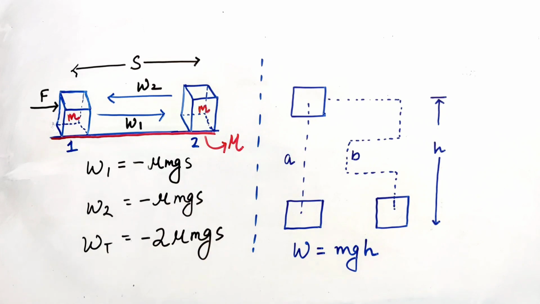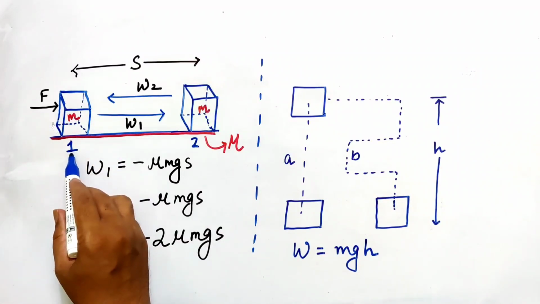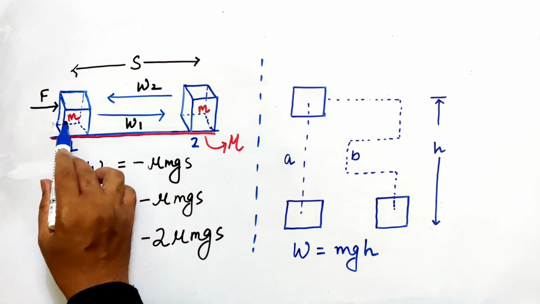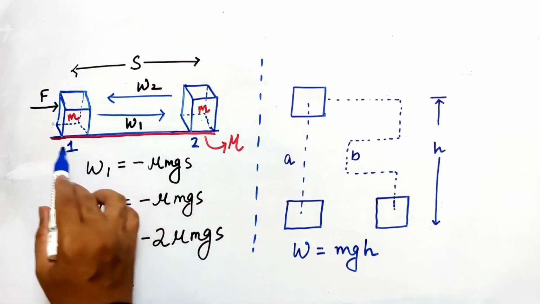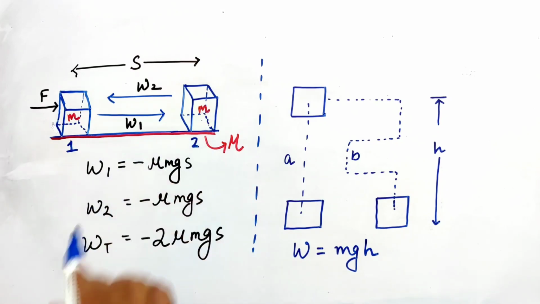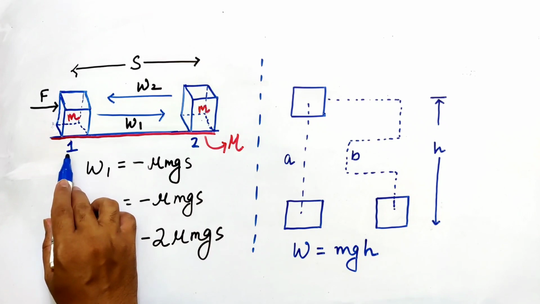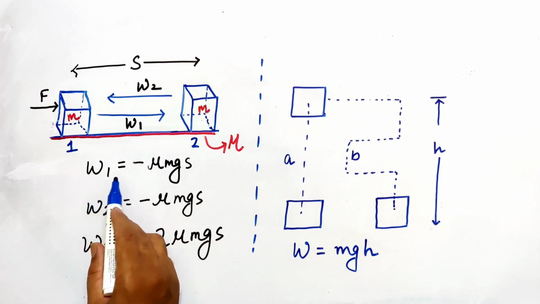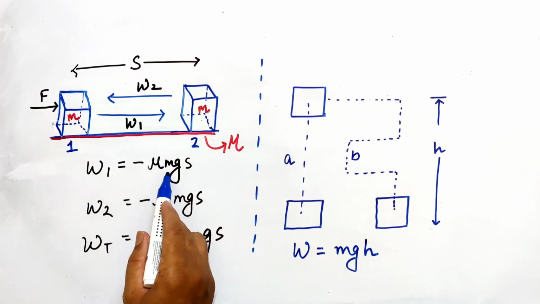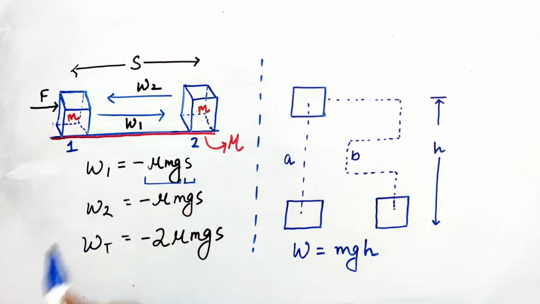Here we are going to take an example of conservative and non-conservative forces. You can see a block of mass m placed at position 1. If we apply a force and move the block from position 1 to position 2, where friction is present on the surface, then the work done W1 by friction is minus mu mg into S. Here mu mg is the frictional force and S is the displacement.